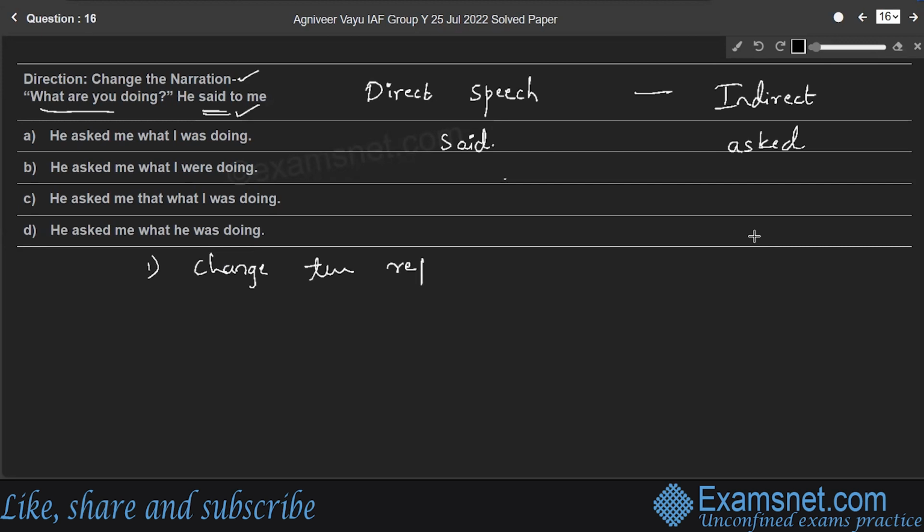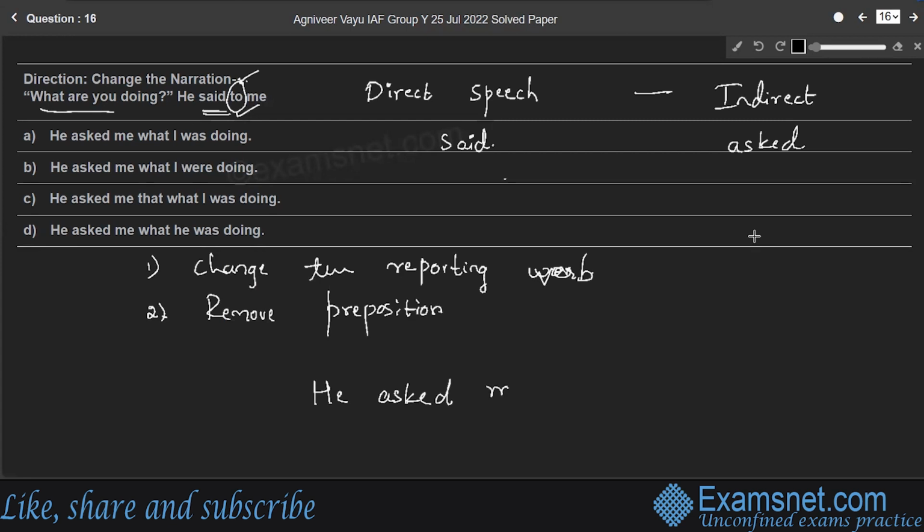So the rule is first change the reporting verb. Simultaneously, I'll write the indirect speech sentence. So he asked. There is a preposition here. After the reporting verb, there is a preposition, which is to. Remove that preposition. Right? So it becomes he asked me, right? Now come back to the first part of the sentence. What are you doing? There is a question in the inverted commas, right? So the sentence is an interrogative sentence here.